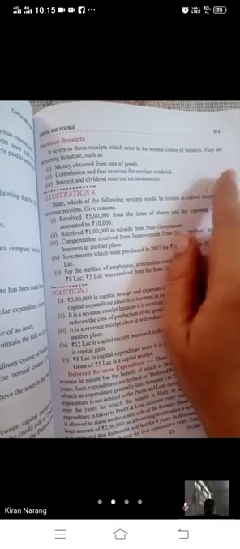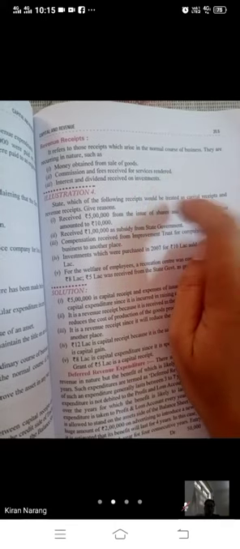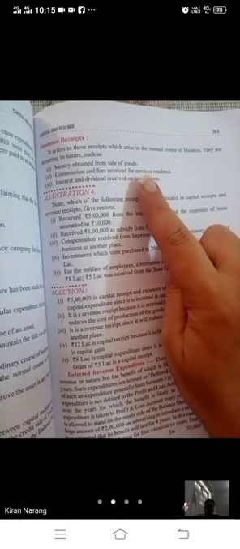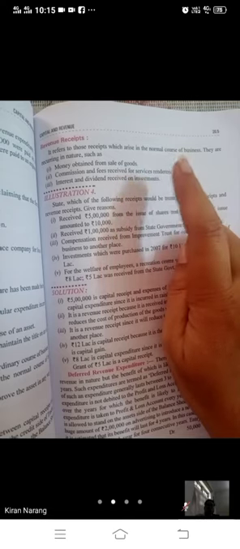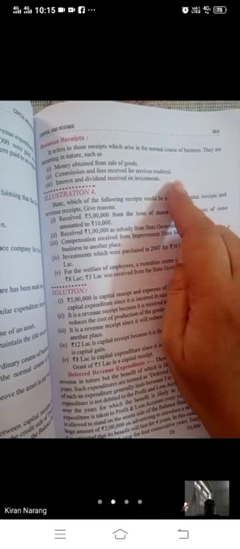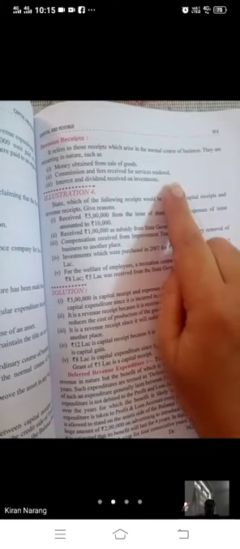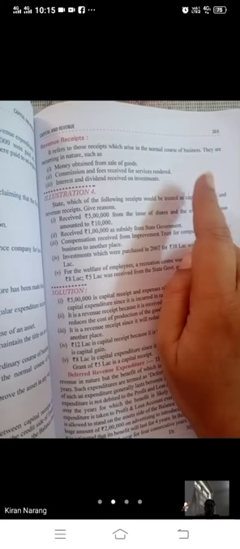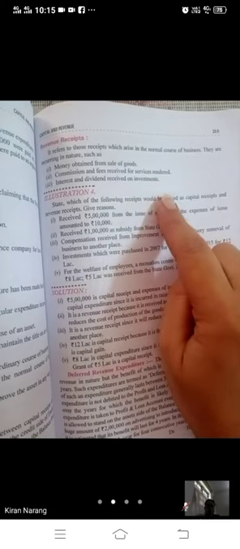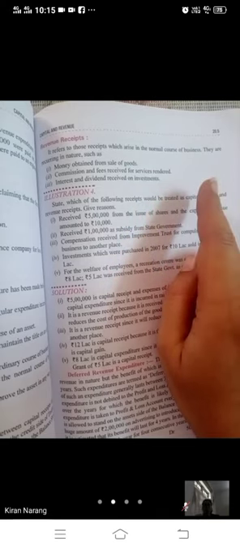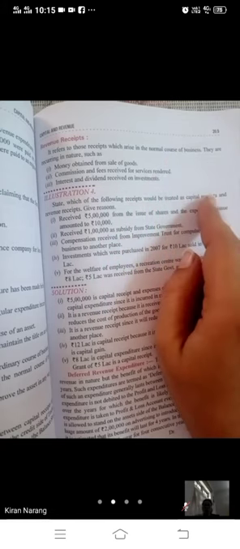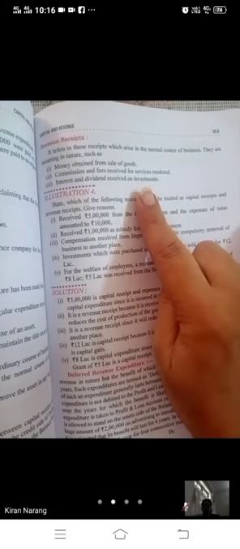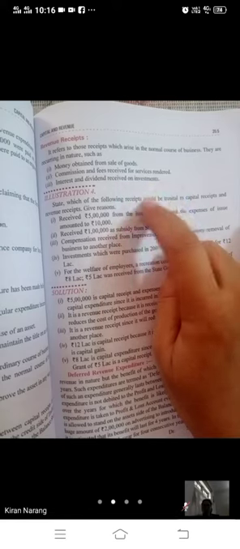It refers to those receipts which arise in the normal course of business. They are reoccurring in nature. Again and again you will receive it, such as money obtained from sale of goods. If we are selling the goods, whatever money we are receiving, that is our revenue receipt. Commission and fees received for services rendered. If you have not sold goods but have rendered any service, whatever you have received is your revenue receipt. Interest and dividend received on investments. Whatever interest you are receiving on investments you have made, that is our revenue receipt. It will be there with you every month or every year. So this is reoccurring nature income.